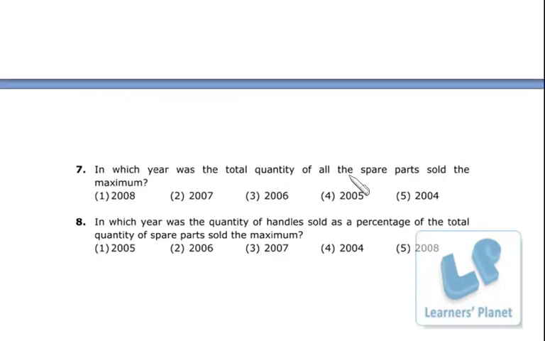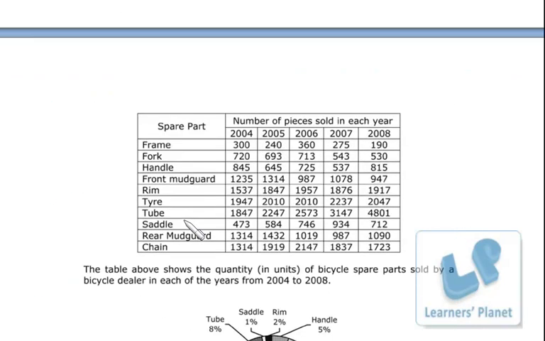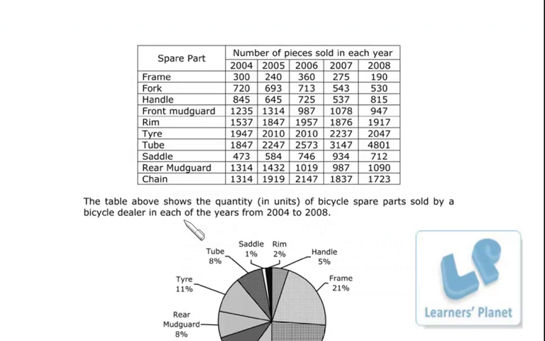In which year was the total quantity of all the spare parts sold the maximum? Okay, in this case, we just have to add up the numbers in each column. So the calculation seems to be tedious. So what we can do is observe that in case of this tube, we have this very big figure, that is 4801. The maximum number which is less than this is 3100, so this difference is in fact 1700 approx, right?